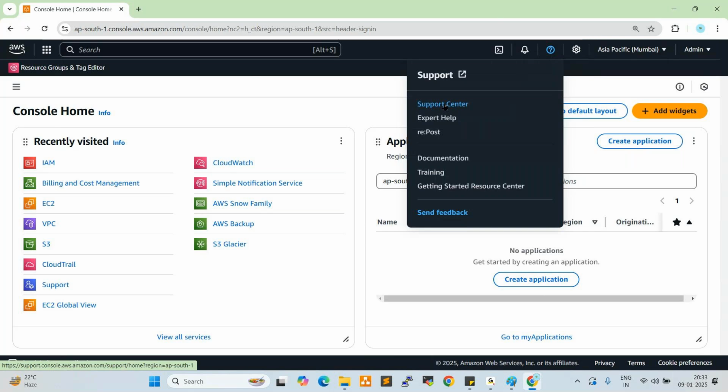Every request has some SLA. What is SLA? Anyone? Service level agreement. SLA is a service level agreement, a timeline, right? So every request has some timeline: priority one ticket, priority two, priority three, priority four. As per the priority, the ticket should be closed.